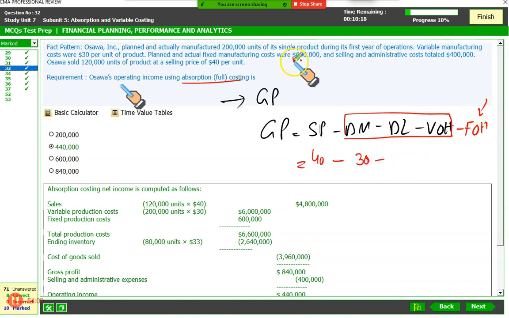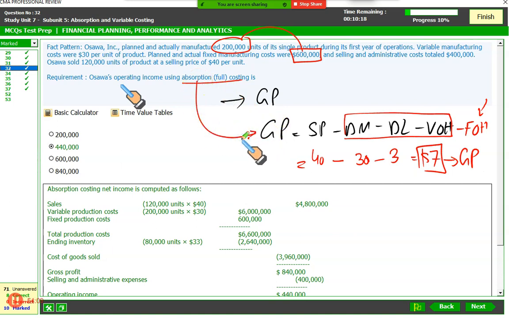We just calculated that. $600,000 is the total fixed cost and 200,000 units were planned to be produced, which means your fixed cost per unit is just $3. So if you deduct, 40 less 30, 10 less 3, 7. So every unit you sell gives you $7 gross profit. Mind the word gross profit, and gross profit is only calculated under absorption costing.